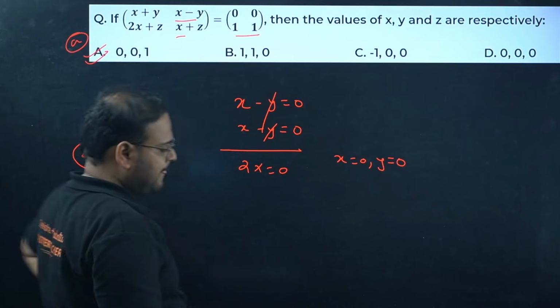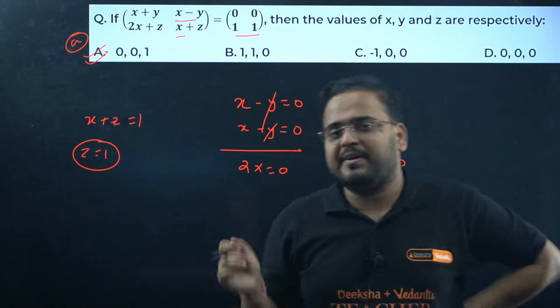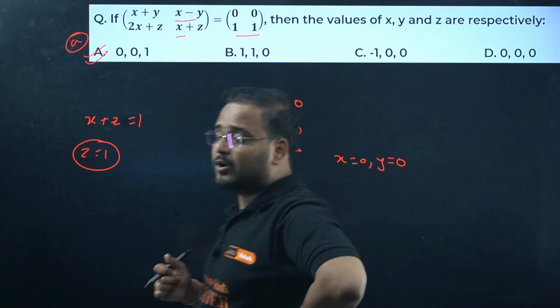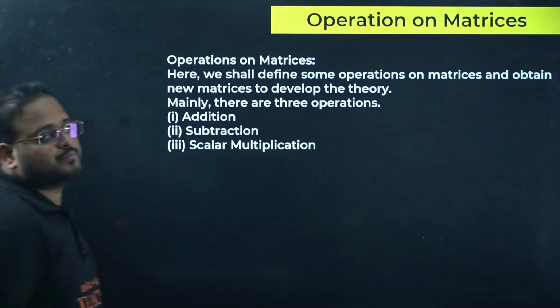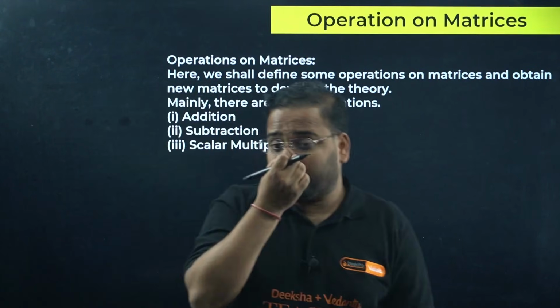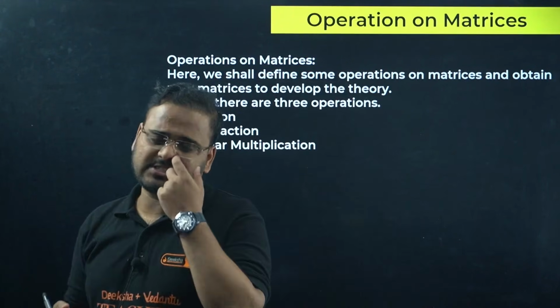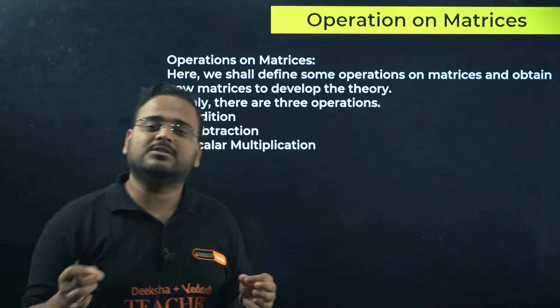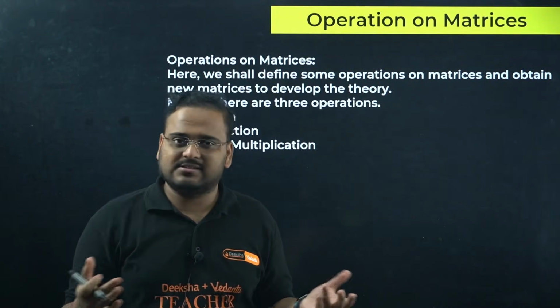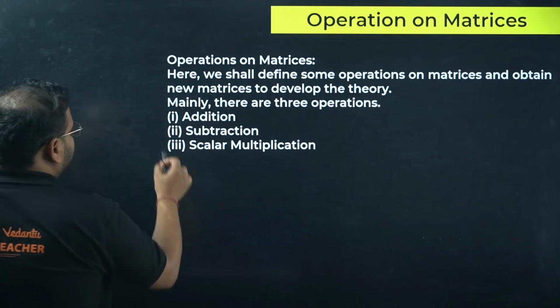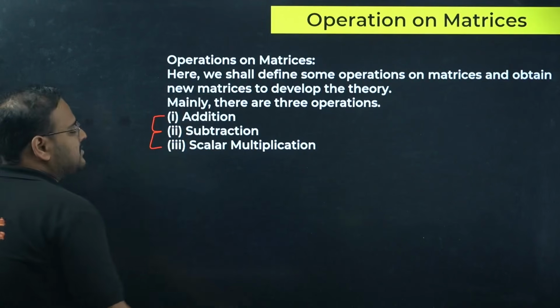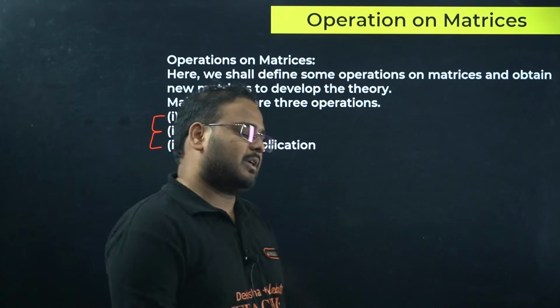A. Matrices are equal only when they have the same order, and also the same corresponding elements. Okay, now we are going to move on to the operations of matrices. First few slides were only on definition, understanding the type of matrices, that's all. Operation on matrices, we have 3 major operations. What are those? Addition, subtraction, and scalar multiplication.